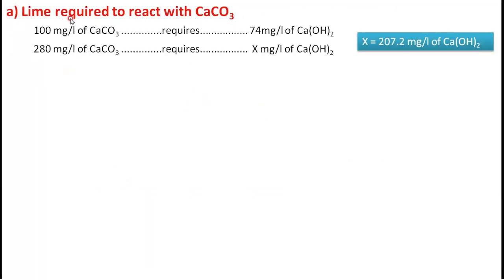Coming to the lime calculation, lime required to react with CaCO3. How much CaCO3 is there? The molecular mass is 100, so 100 ppm CaCO3 requires 74 ppm of lime. Therefore for 280 mg per liter of CaCO3, that requires x equal to this much.